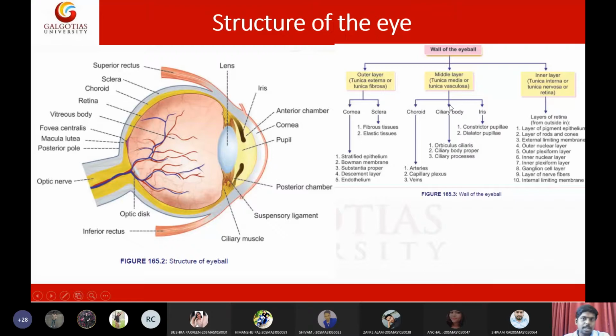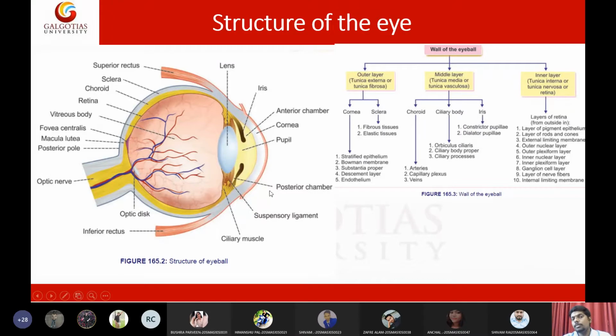The middle layer of the eye is composed of the choroid, ciliary muscles, and iris. The purpose of the choroid is to allow blood vessels to enter inside the eye, whereas the purpose of the ciliary muscle is to adjust the shape of the lens, and the purpose of the iris is to control the amount of light entering the eyes.